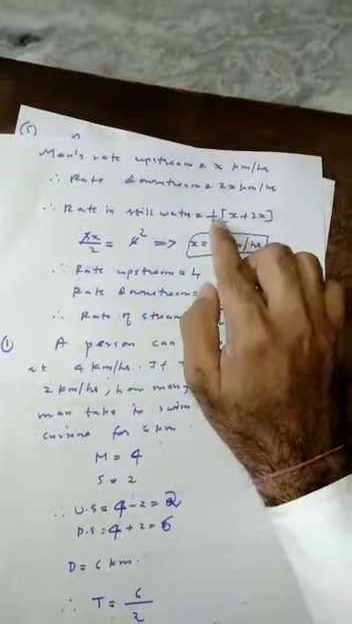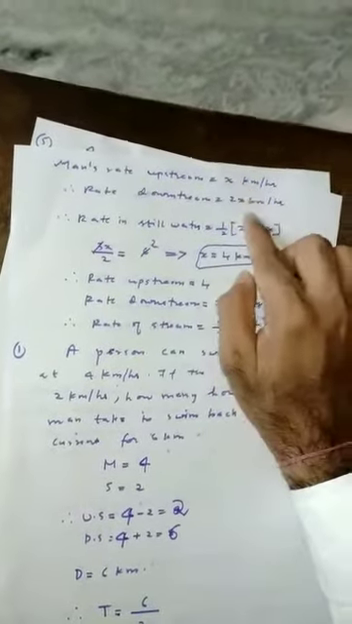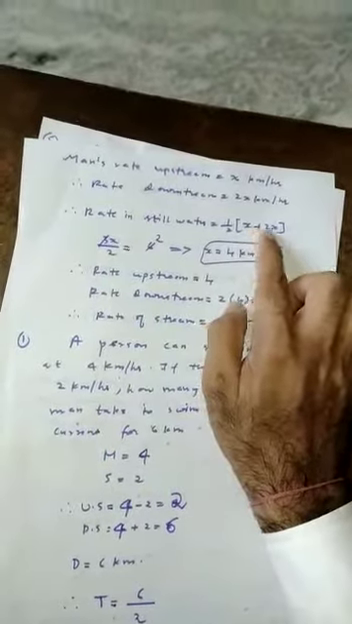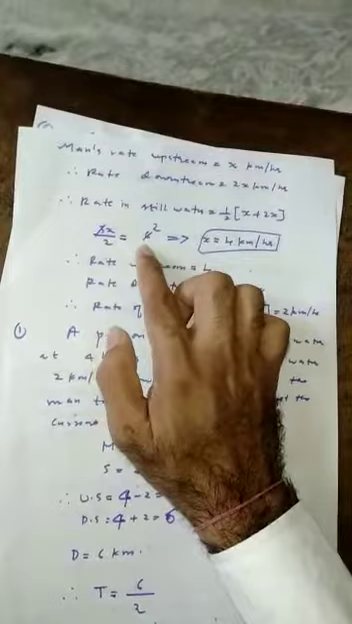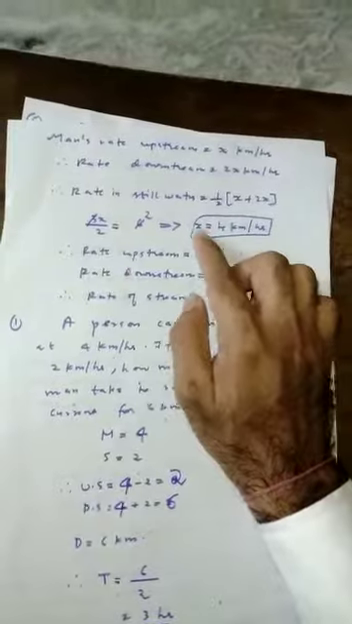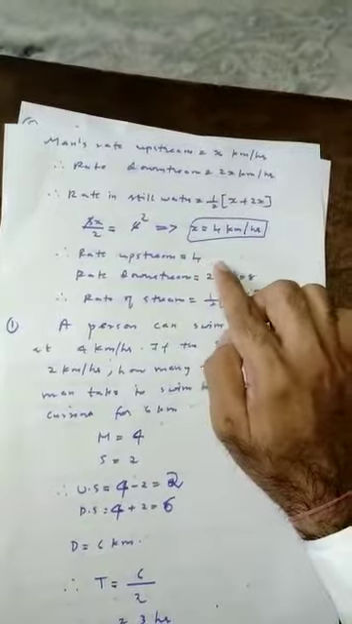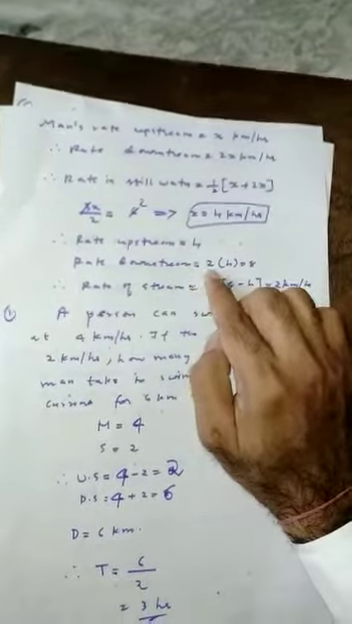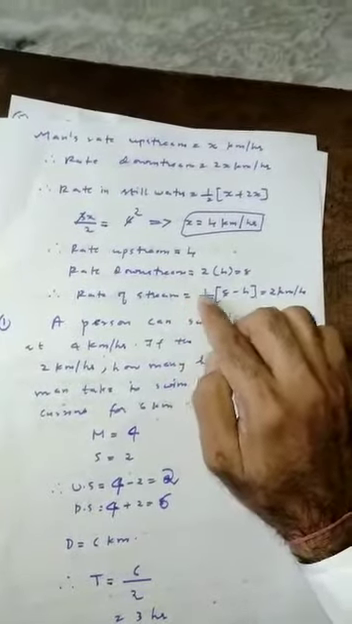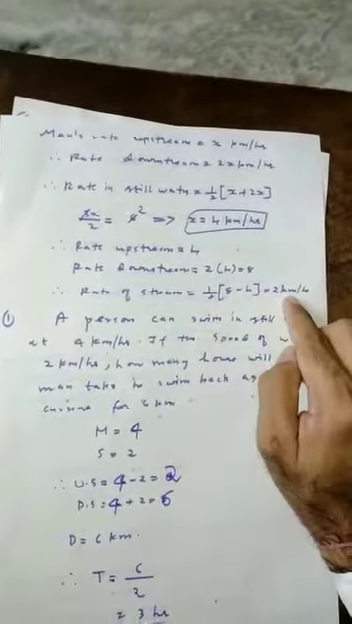Rate in still water is equal to half into speed upstream plus speed downstream, x plus 2x. So after simplification we get 3x divided by 2 is equal to 6, the given data. So when you simplify you get x is equal to 4 km per hour. So rate upstream is equal to x, in place of x it should be 4 km per hour. Rate downstream is equal to 2 into 4, which is equal to 8 km per hour. Therefore rate of the stream is equal to half into speed downstream minus speed upstream, which is equal to 2 km per hour.